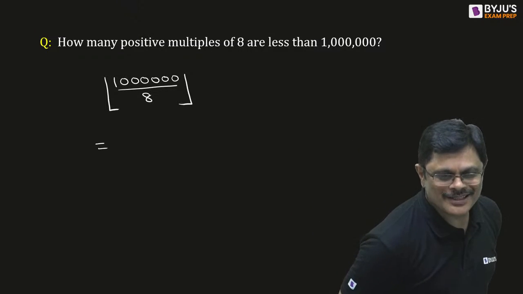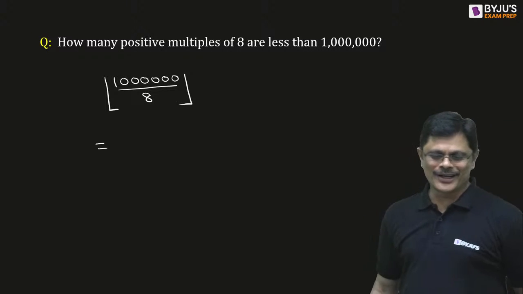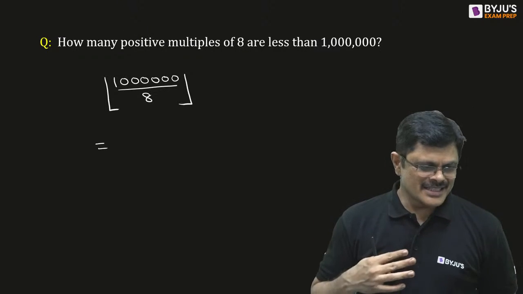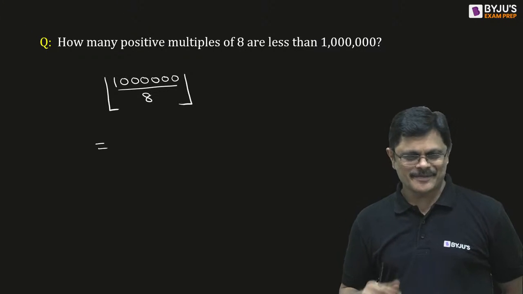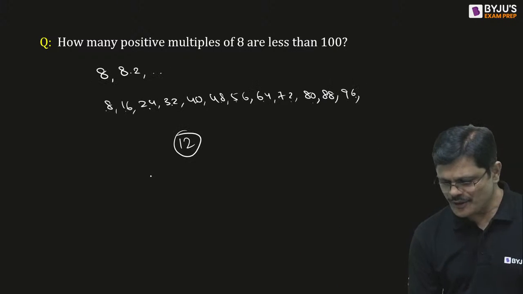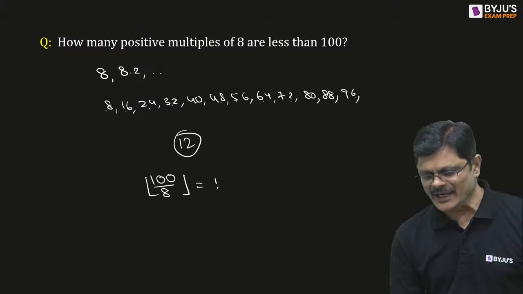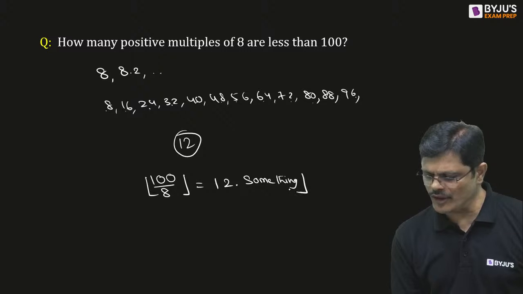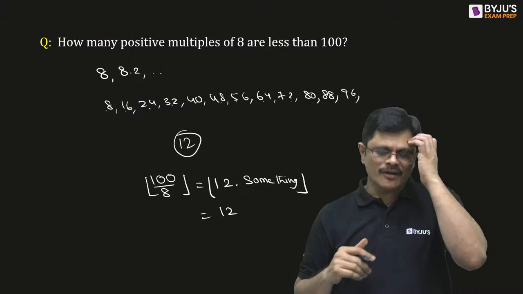Nirmala, you want to list or what? Don't list. That is what number theory will do. The main aim of number theory is, without listing, you tell the answer. So here also, without listing, you can do it. 100 by 8, you do it. 8 twos are 16, so 12 point something. Take floor of it. The floor is 12. So directly I can tell the answer without listing all of them.